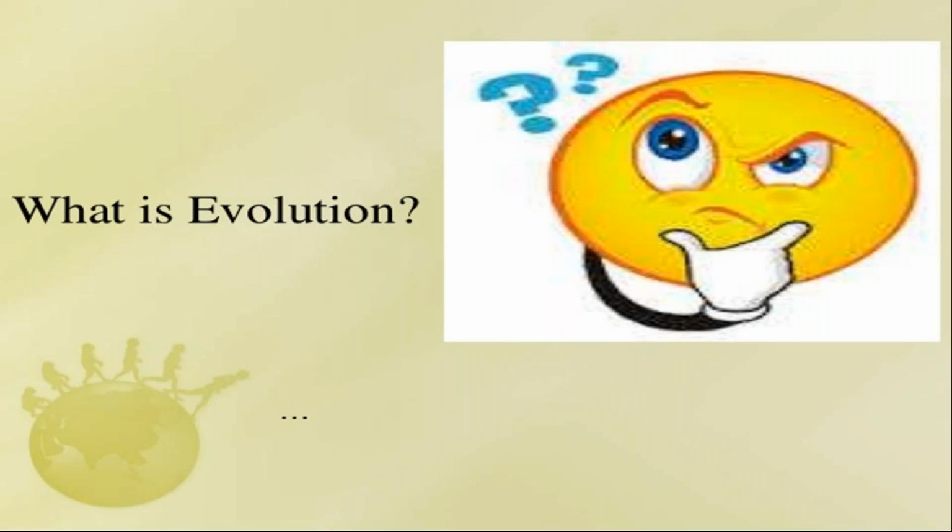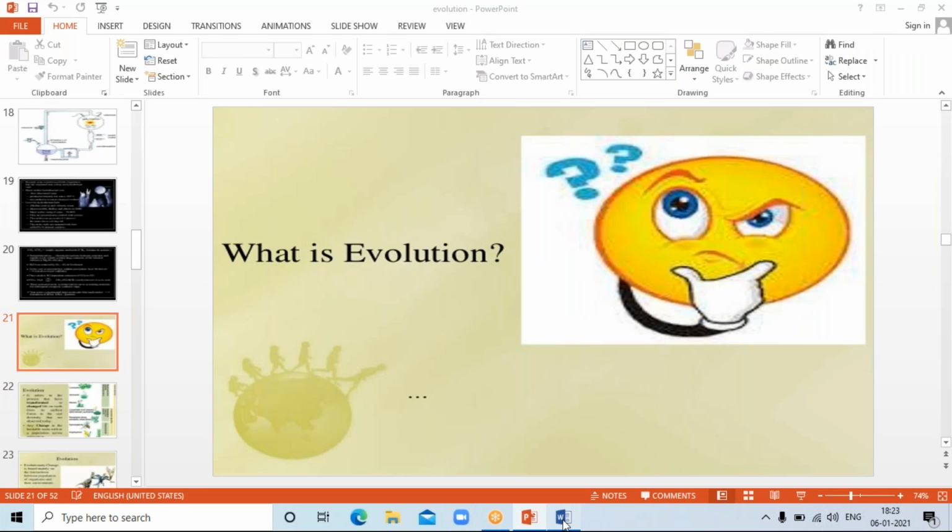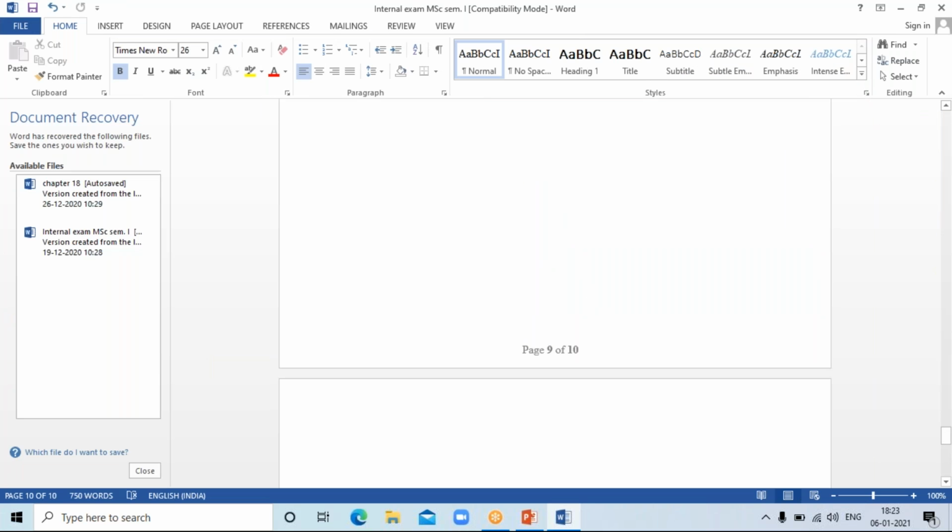Okay, how does the evolution of the universe take place? Then the origin of earth. Our earth originated about 4.5 billion years ago. The universe arrived about 20 billion years ago.